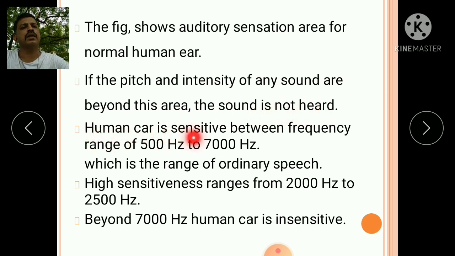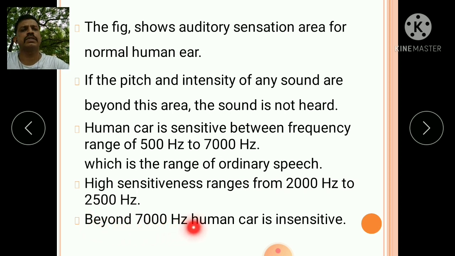Human ear is sensitive between the frequency range of 500 Hz to 7000 Hz, which is the range of ordinary speech. High sensitiveness ranges from 2000 Hz to 5000 Hz.